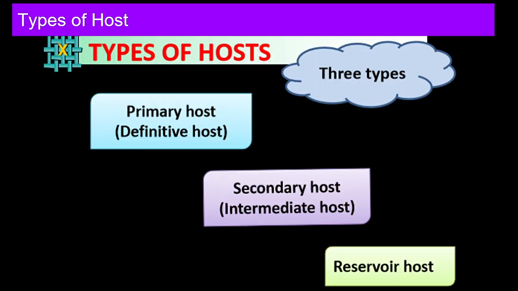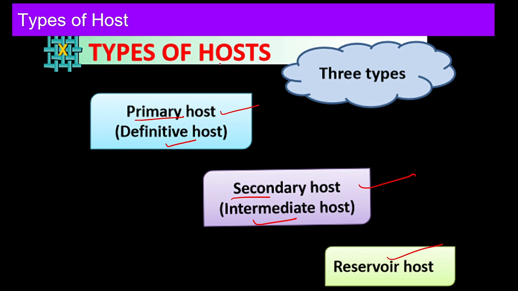In today's class, we are going to deal with the types of host. Now here basically we have three types of host. We call it as primary host, secondary host and reservoir host. When we talk about the primary host, it is also known as definitive host. Secondary host is called as intermediate host and reservoir host, we do not have another name for it, right?